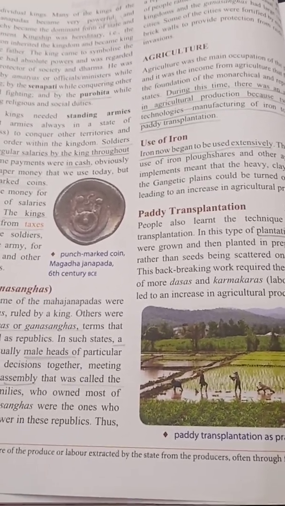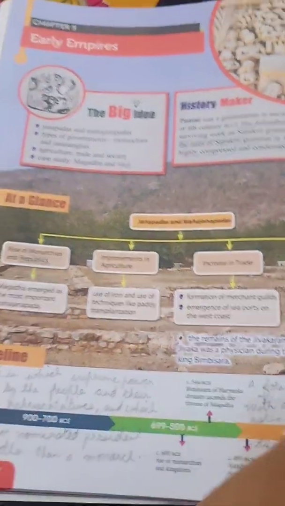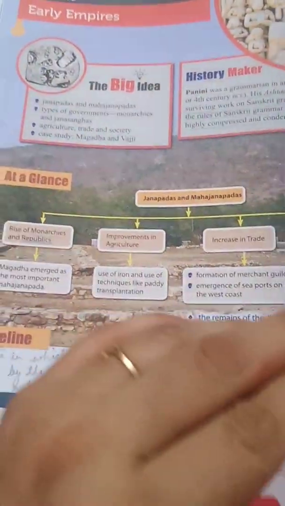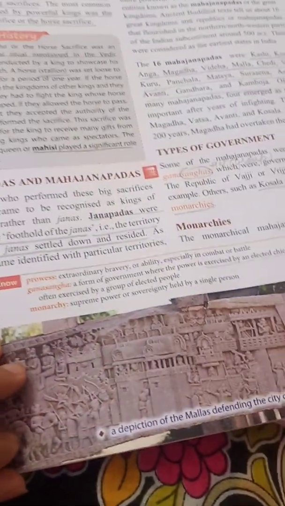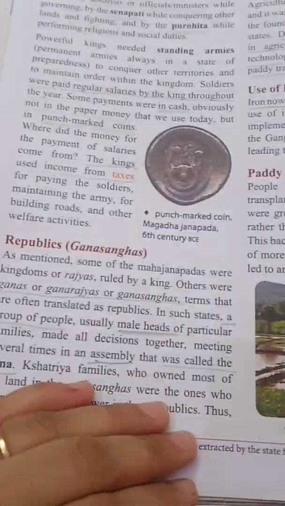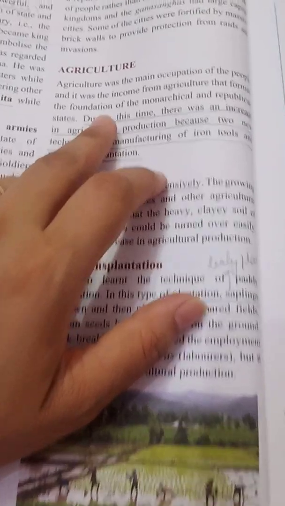In social science, we were reading about chapter number 5, Early Empires, and we have done so many topics. We have completed Janpadas and Mahajanpadas, types of government, monarchies, republics, and all. And now we will read about agriculture.